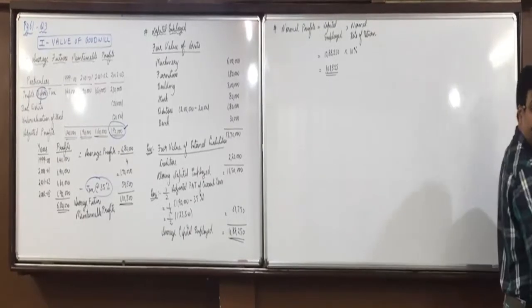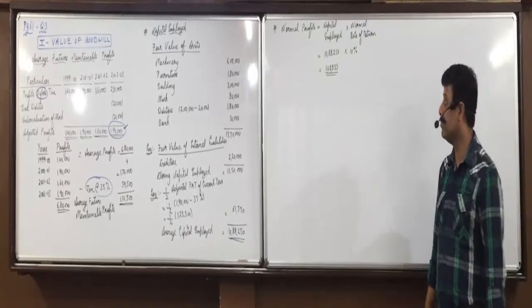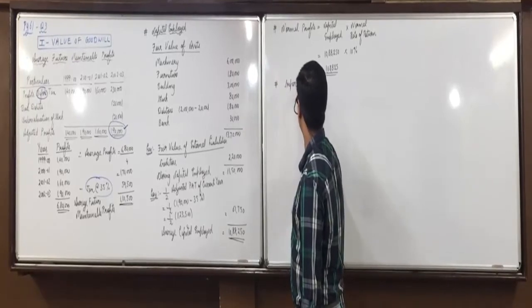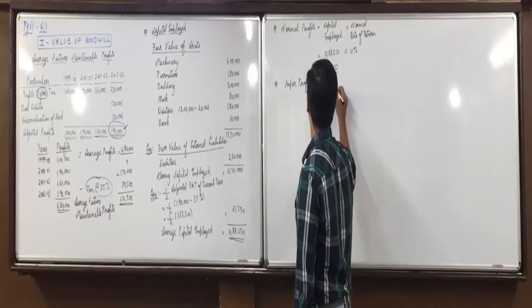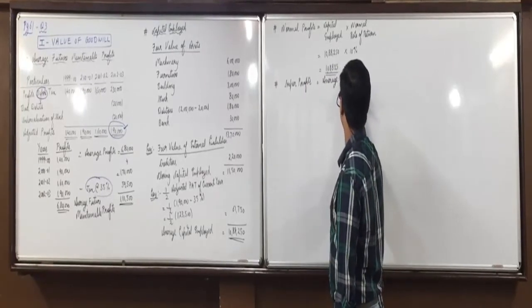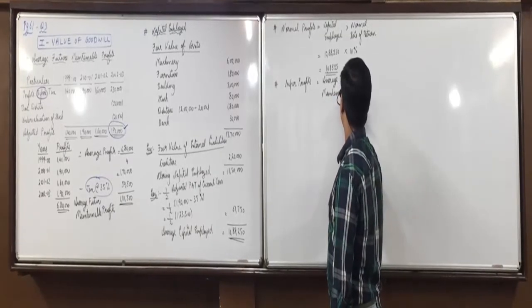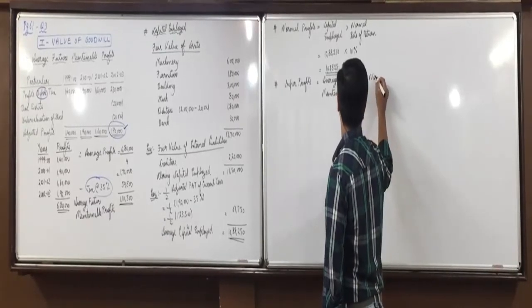Any confusion here? No, sir. Then what next? Super profit. How will we find that? Future maintainable profit minus normal profit. Super profits is equal to average future maintainable profits minus normal profits.